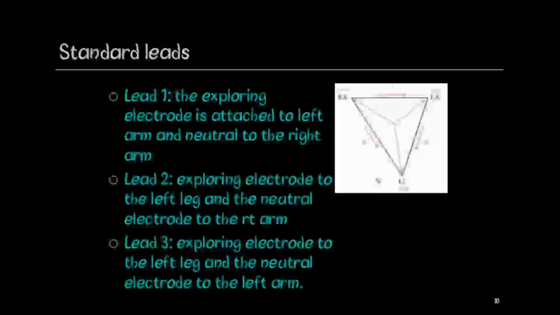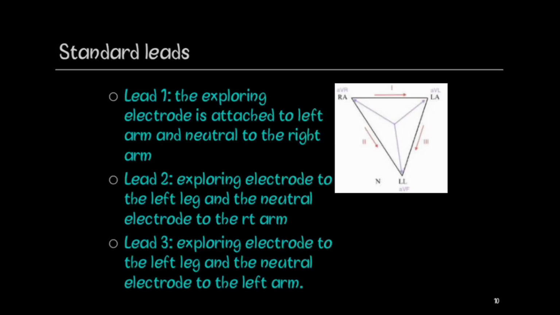Now let's first discuss the standard leads. The figure represents the direction of lead 1, lead 2 and lead 3. First, lead 1: the exploring electrode, that is represented by the head of the arrow, is attached to the left arm, while the neutral, which is represented by the tail of the arrow, is attached to the right arm. Lead 2: here the exploring electrode is towards the left leg and the neutral electrode to the right arm. Then lead 3: here the exploring electrode is towards the left leg and the neutral electrode towards the left arm.